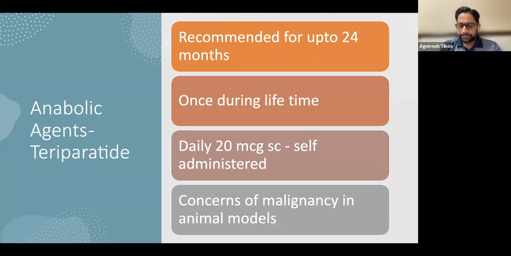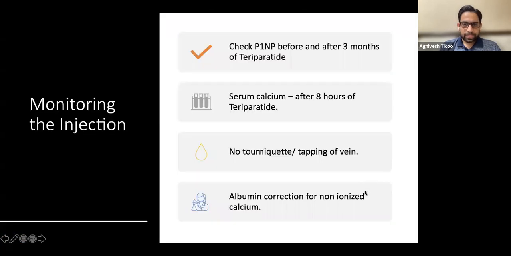But there were two issues. One is that they were rats, they were not humans. And second, they had open growth plates, and we do not use teriparatide in kids. So probably there is a concern. If somebody has a history of osteosarcoma or anything similar, then definitely you are not going to do it. If you want to be more precautious, avoid it in any type of malignancy.